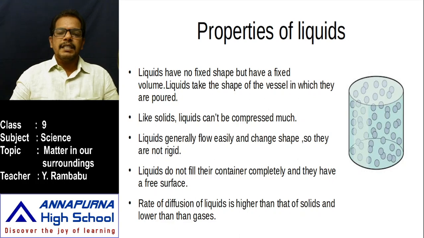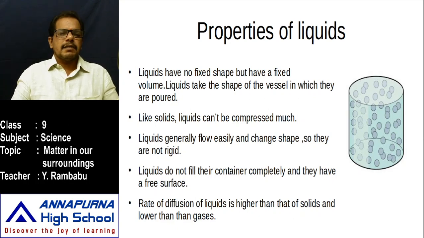For this activity, take 3 or 4 containers of different shapes that are available in our lab. What are they? Cylindrical shaped vessel, round bottomed flask and conical shaped vessel, conical flask. These three have calibrated readings. That means the volume is marked, 50 ml, 100 ml, 150 ml, like that. Three containers with different shapes are taken.